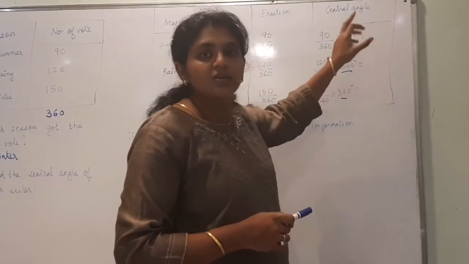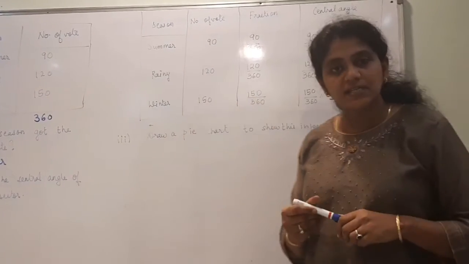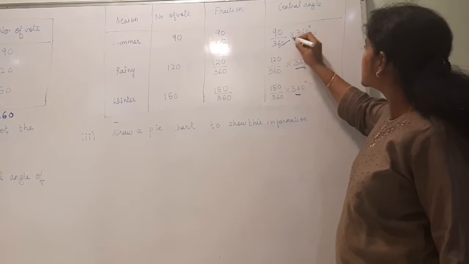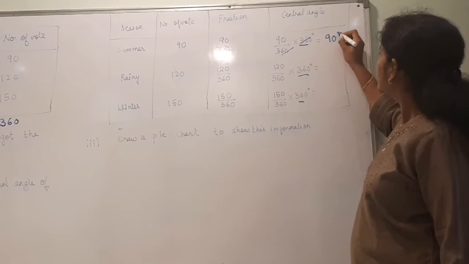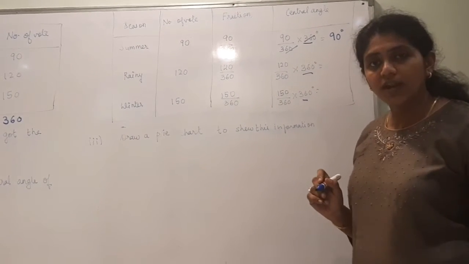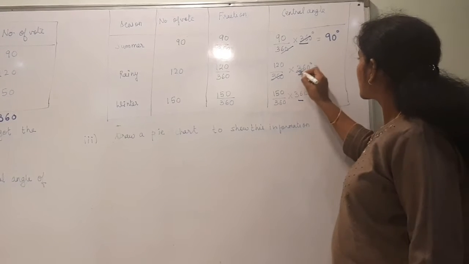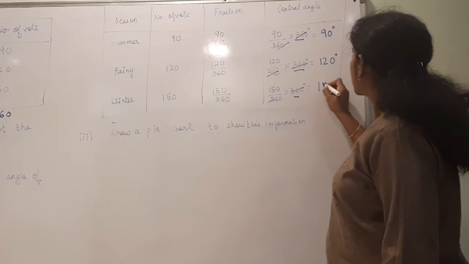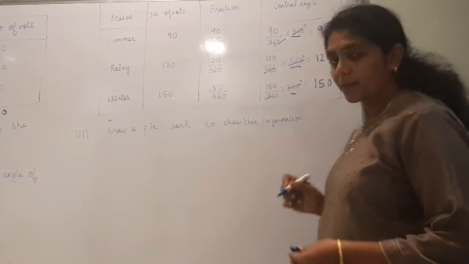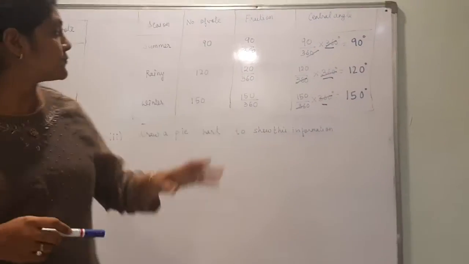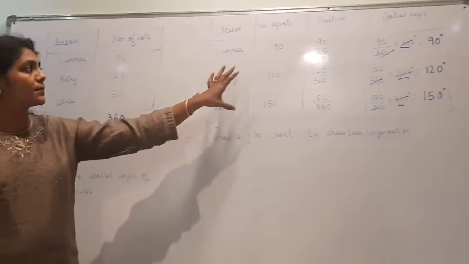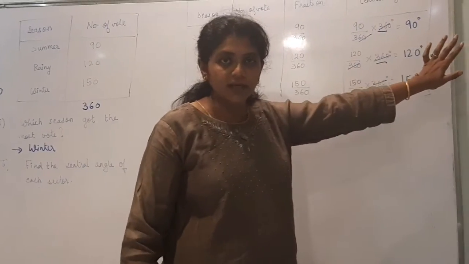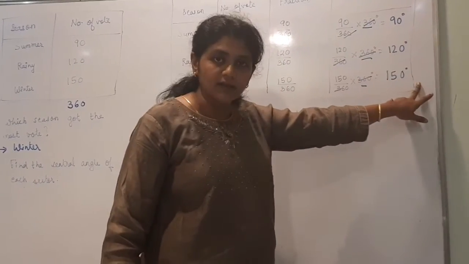360 डिग्री से, तो आपको सेंट्रल एंगल मिल जाएगा. So 90 by 360 into 360 is 90 degree. Right? This also 120 is 120 degree and this is 150 degree. Okay, we have found the fraction first. Whatever the number divided by 360, multiply by 360 degree. These are the central angles.